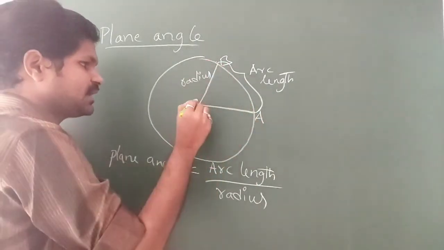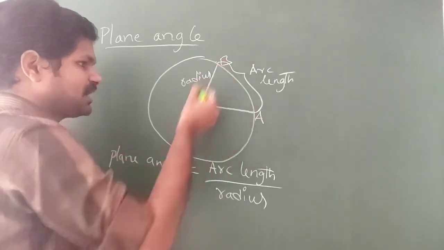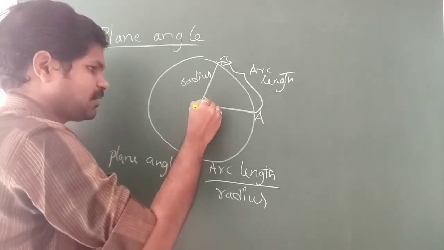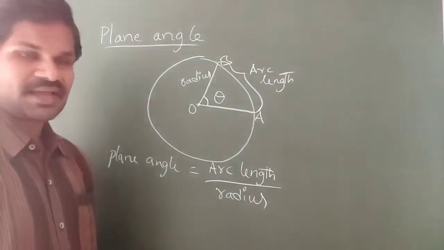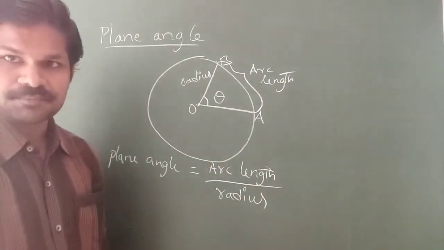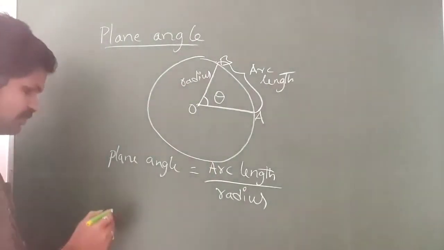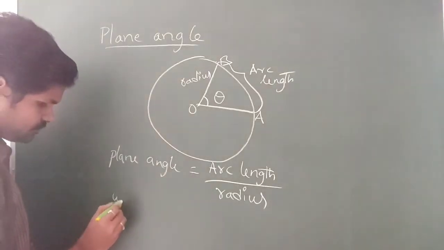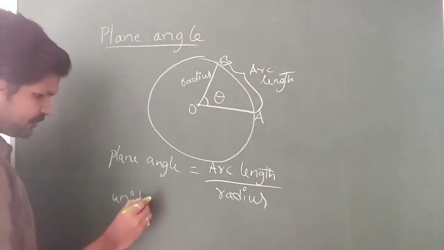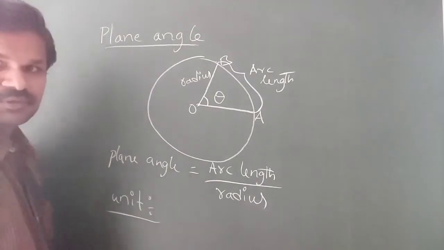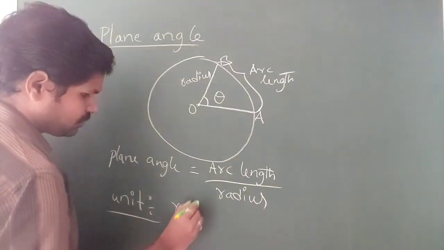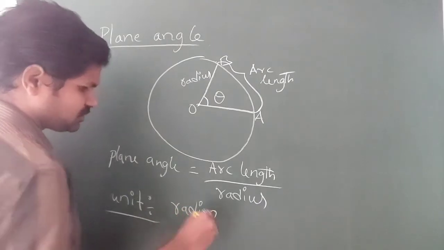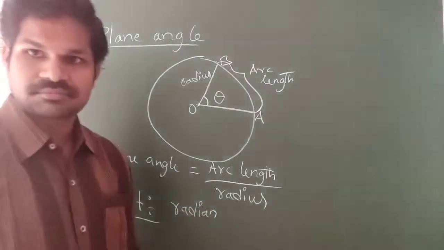Then the arc length by radius will give the plane angle theta here. So this is called the plane angle. Then what will be the unit for this? The unit of plane angle is generally called radian.